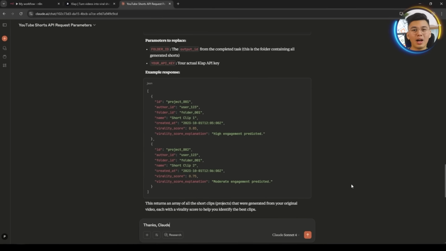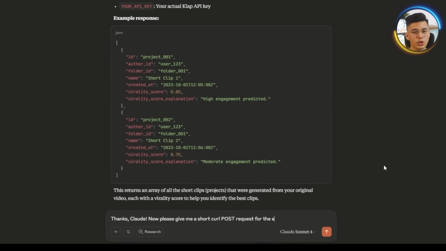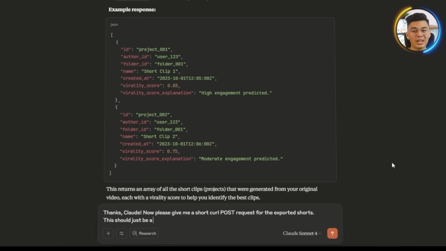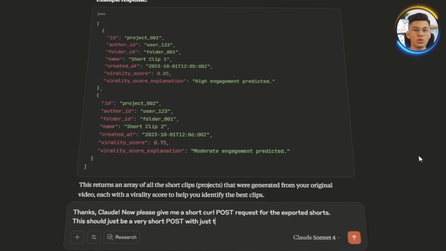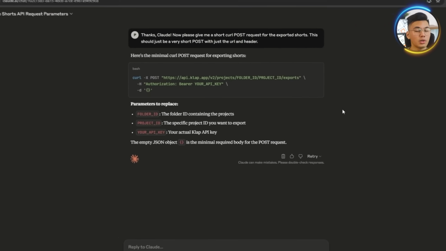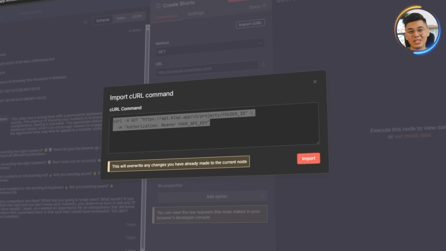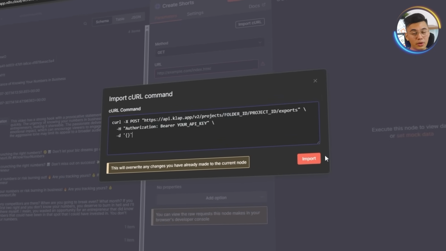To get the right setup, I'll jump back to Claude and ask, thanks Claude, now please give me a short CURL post request for the exported shorts. This should just be a very short post with just the URL and header. Claude replies with a simple CURL command, and I'll paste that into the import CURL section of the node.